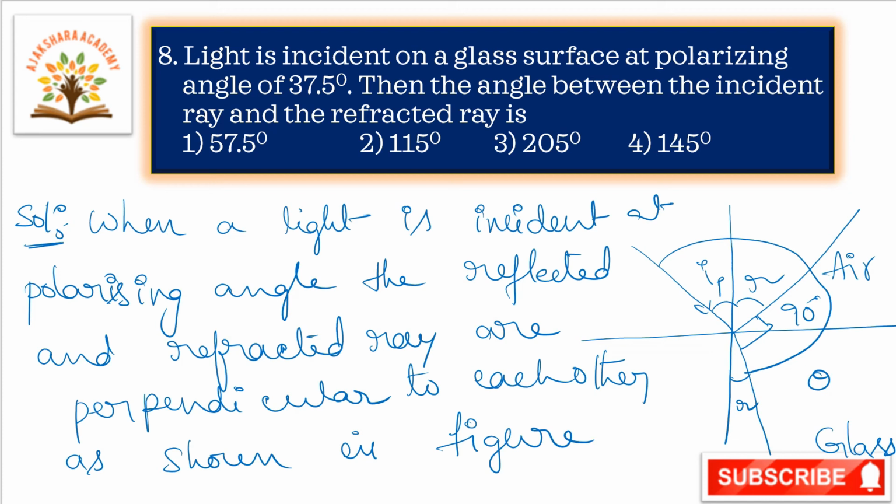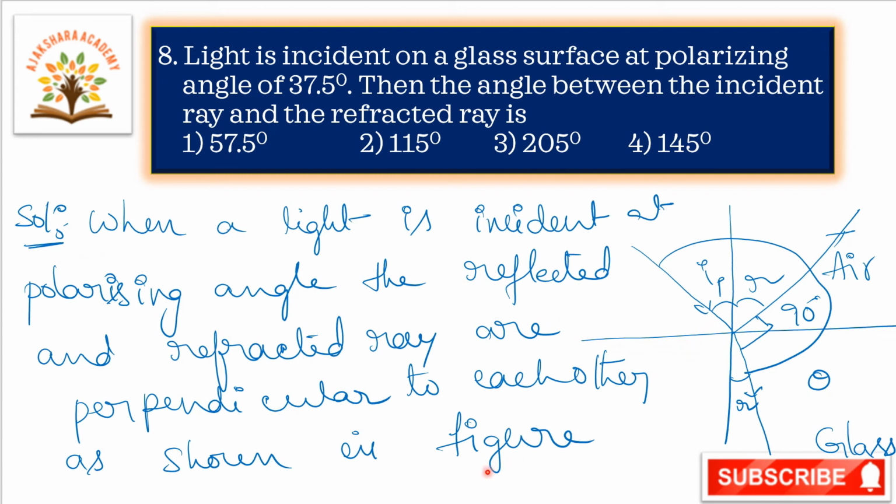Observe this figure. Now the light is incident at the polarizing angle. This is the incident ray, this is the reflected ray, and this is the refracted ray. The reflected ray and the refracted ray are perpendicular to each other. These two are perpendicular. So